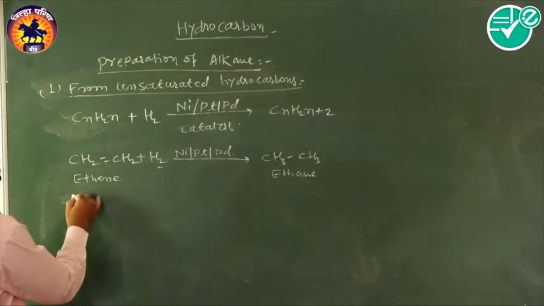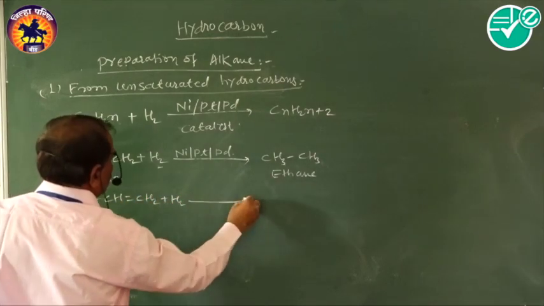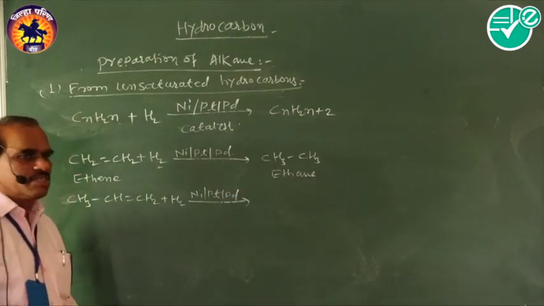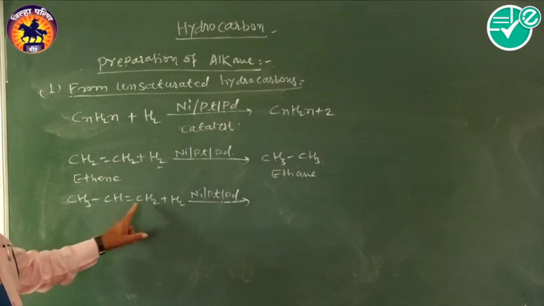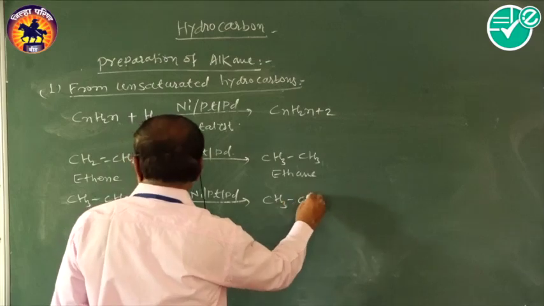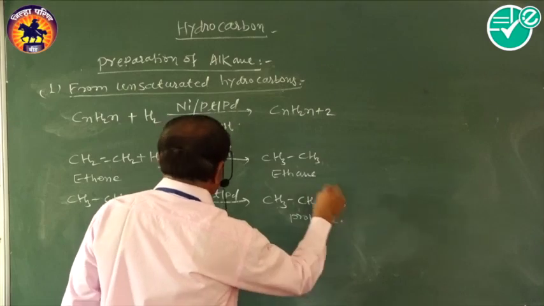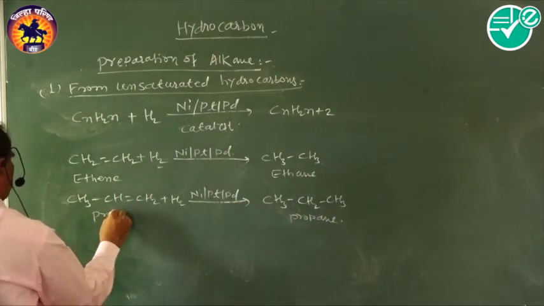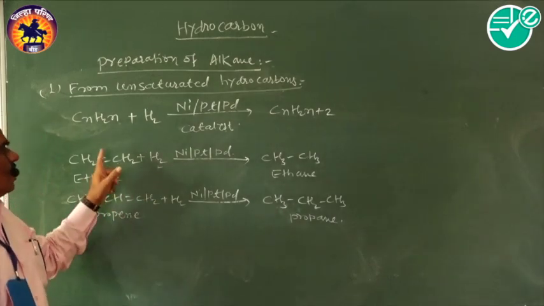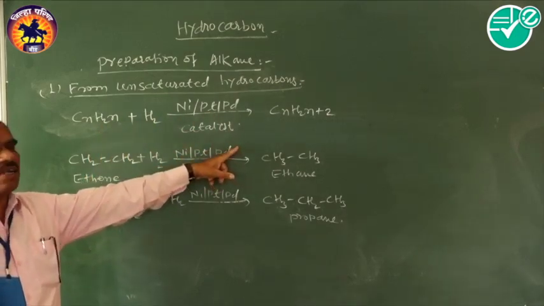That is a conversion of alkene to alkane. Another example we have taken is CH3CH=CH2 plus H2 in the presence of nickel, platinum or palladium as a catalyst. Then this hydrogen adds to the carbon-carbon double bond. Then the reaction becomes CH3CH2CH3, that is propane. That is propene. So this is the conversion of alkene to alkane, that means an unsaturated compound to a saturated compound, that is alkanes.